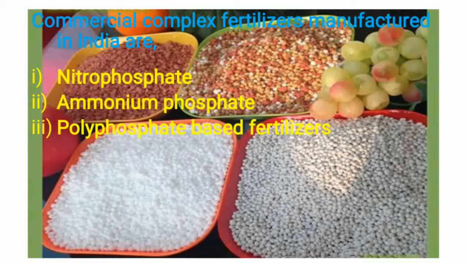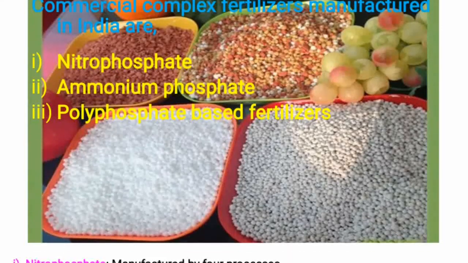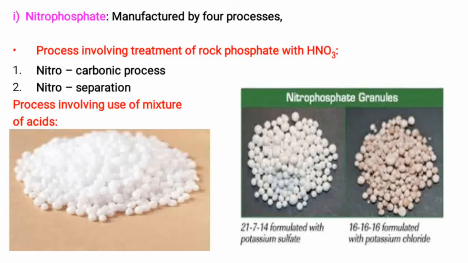Basically two important types are nitrophosphate and ammonium phosphate fertilizers. Nitrophosphate is manufactured by 4 processes: nitrocarbonic process and nitro separation, which involve treatment of rock phosphate with nitric acid, that is HNO3, and the processes involving use of a mixture of acids, that is nitric acid and phosphoric acid.